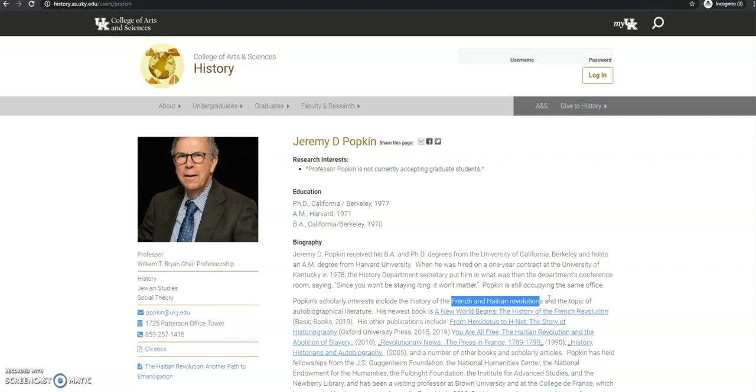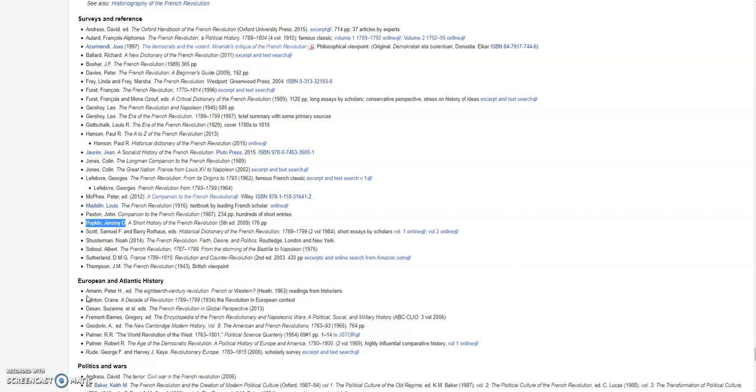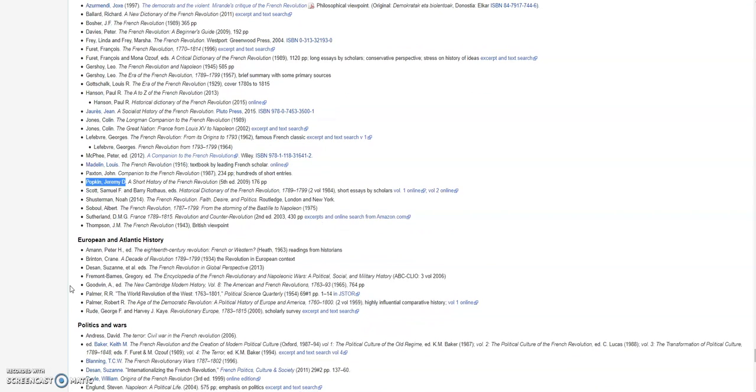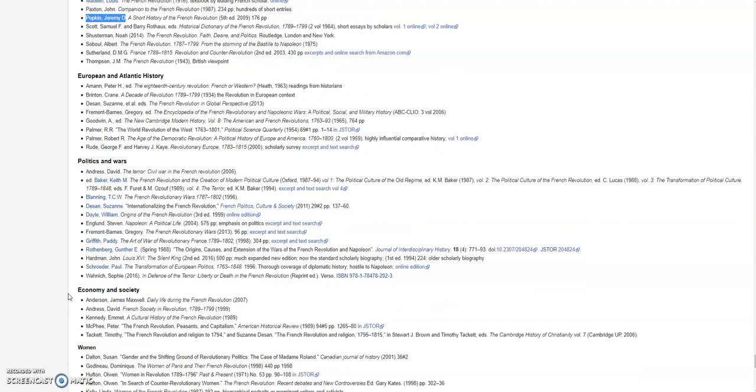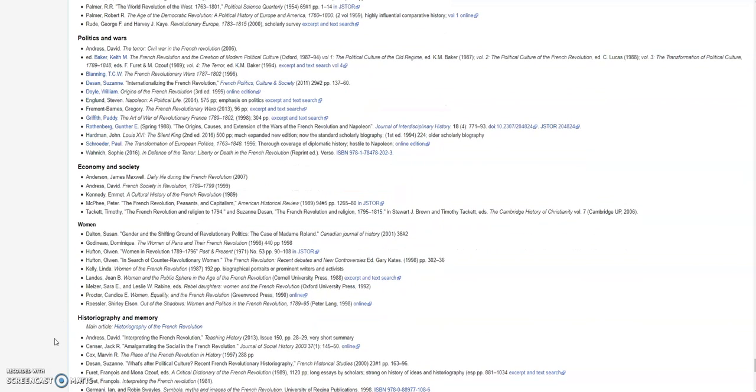Now, if you go back to that page, you'll also find different topics or geographical regions. So in order to know about the French Revolution, you might need to do a little bit of reading into European history. You might need to know about the politics and the wars that led up to the French Revolution. Again, you might also need to think about the economy, society, women, right? And other topics that may be influencing, right, what we know about the French Revolution that are going to help you create that NHD project.